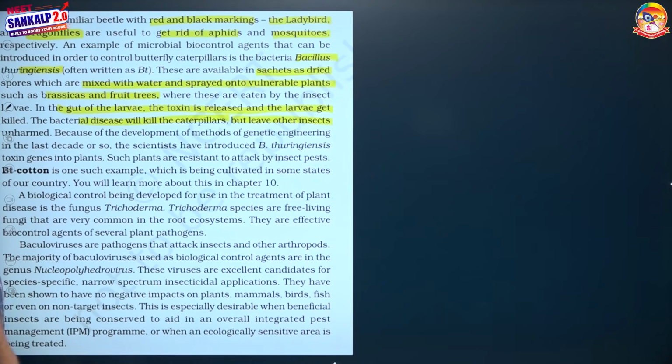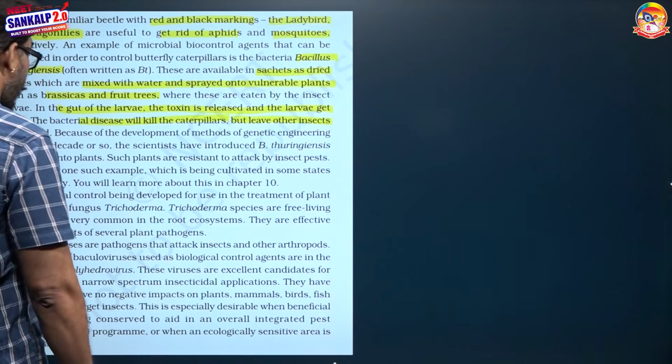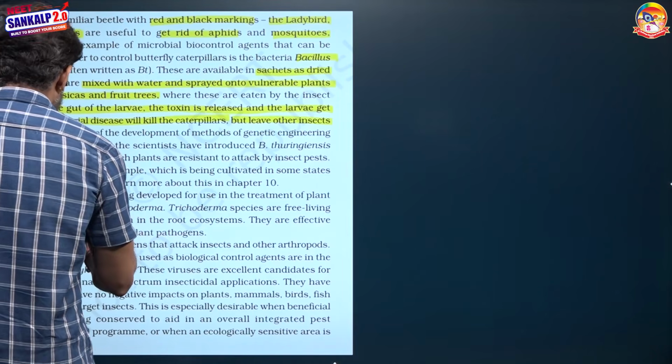Because of the development of genetic engineering, the gene responsible for this toxin production, the cry protein, has been introduced into plants to produce many genetically engineered crops. One of the famous crops is Bt cotton, which we will explore in the next chapter. Some more examples are given here.